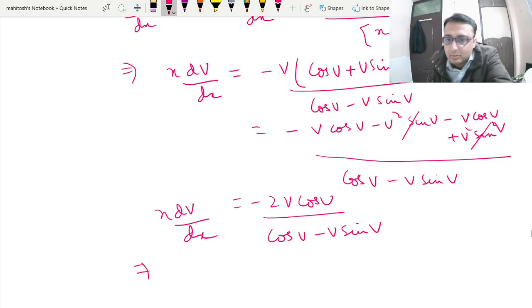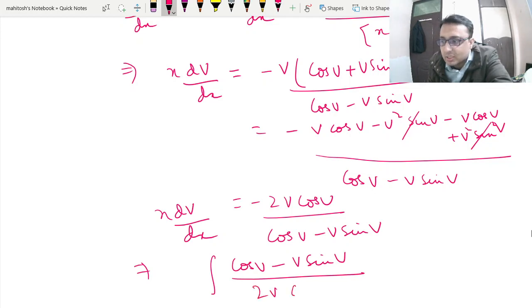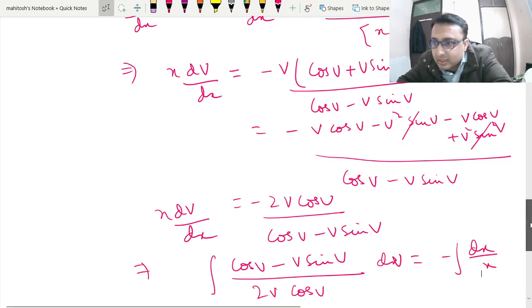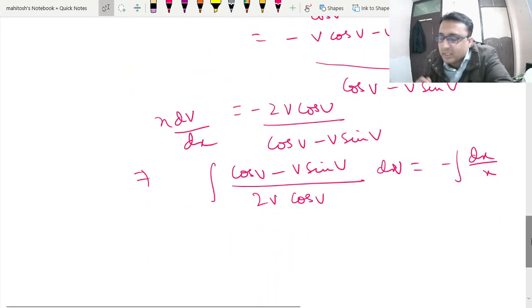So we can write this as (cos v minus v sin v) upon 2v cos v dv is equal to minus of dx by x. So now this is quite integrable.